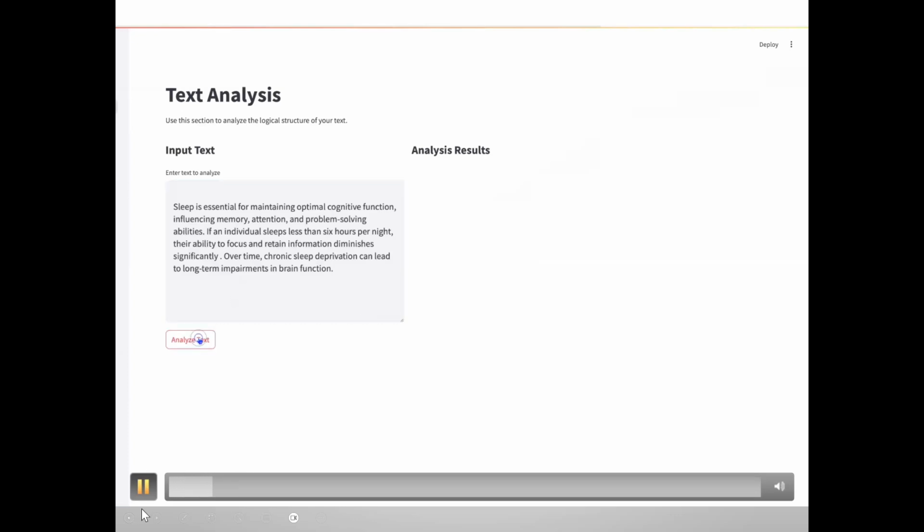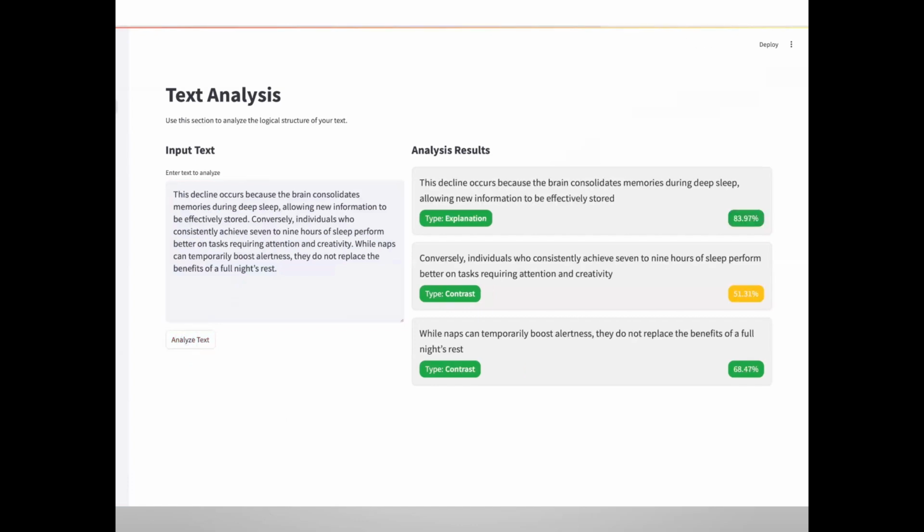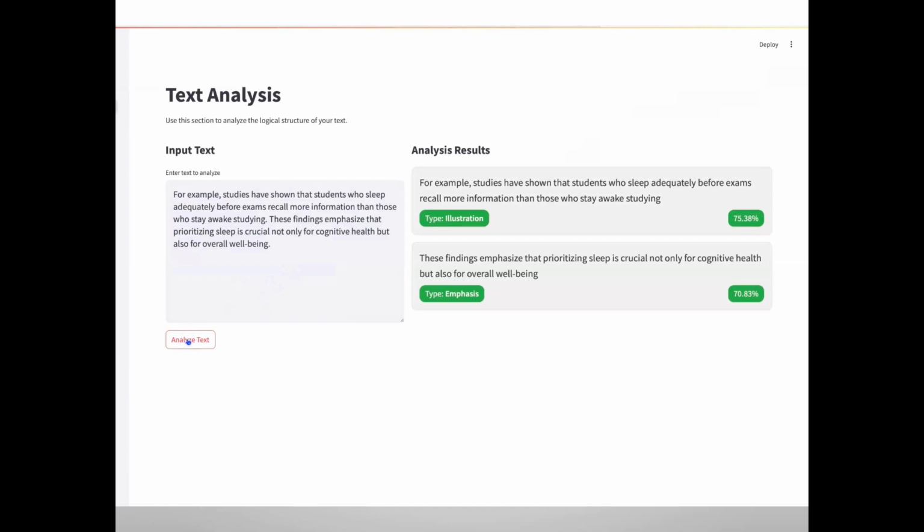Here in the input text, the user can enter the text, then press the button, and then this model will analyze whether this text is purpose, conditional, or temporal sequence. Likewise, you can play with it and enter different text and get the labels of the sentence. And here in the green column, you can see the confidence with which our model is defining whether this sentence is causal or emphasis or illustration.